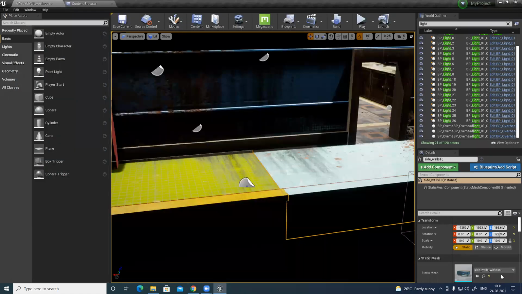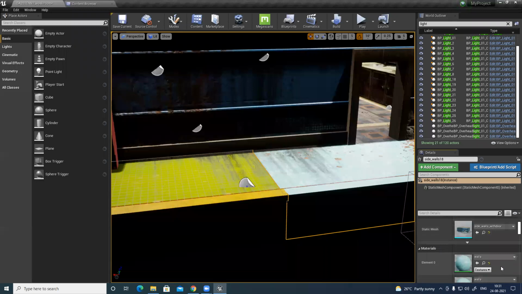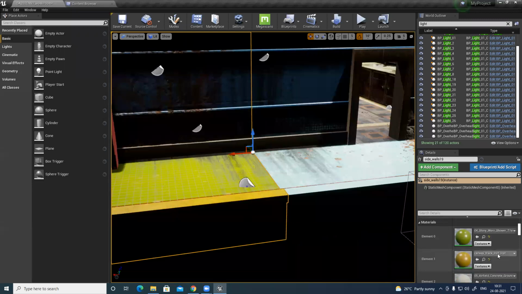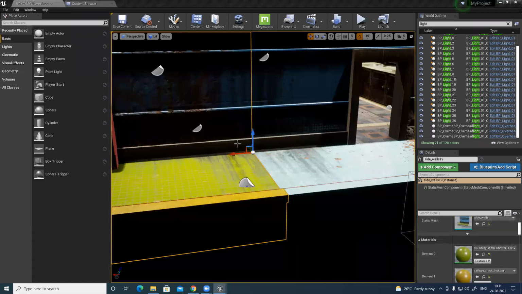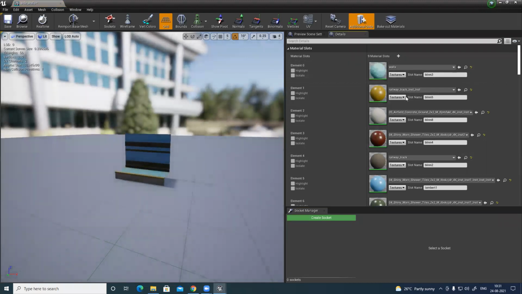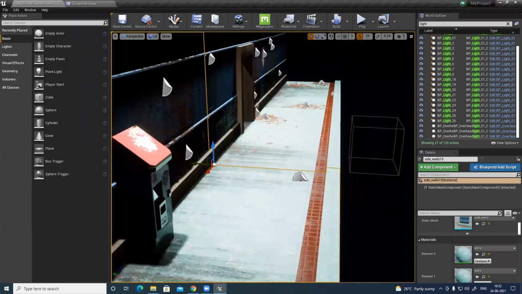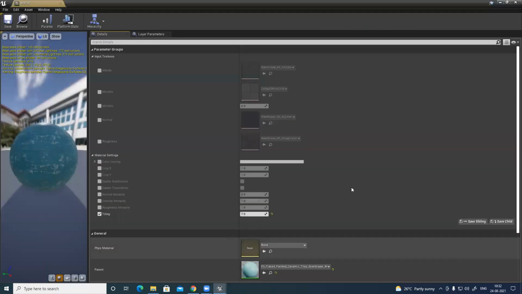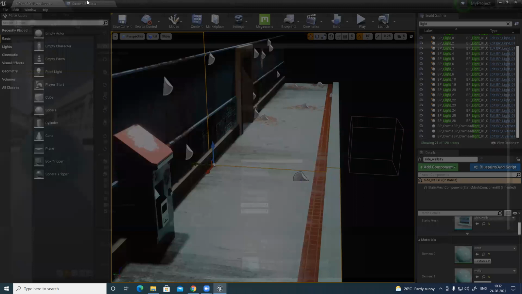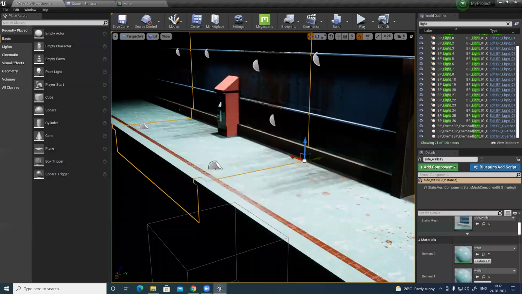I select it here and just simply reset this one. Open the main file and replace. It is replaced now. So now it's way too matte. Double click, open it, go to roughness, make it slightly glossy. It's really matte.